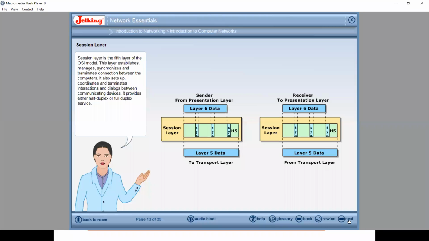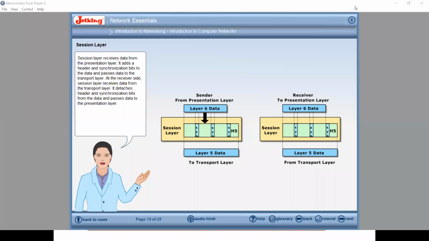Session layer is the fifth layer of the OSI model. This layer establishes, manages, synchronizes, and terminates connection between the computers. It also sets up, coordinates, and terminates interactions and dialogues between communicating devices. It provides either half-duplex or full-duplex service.